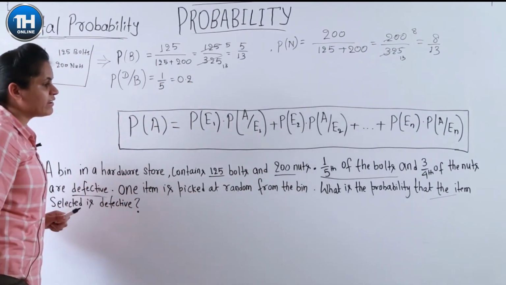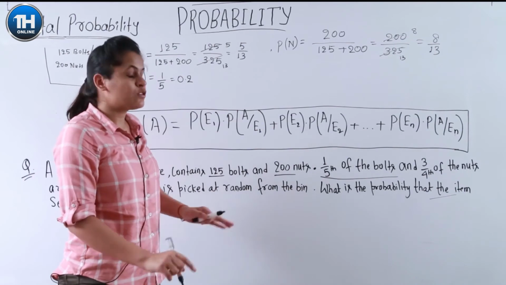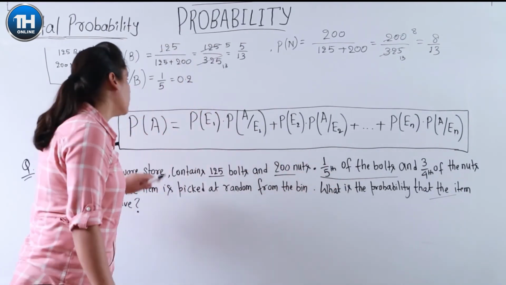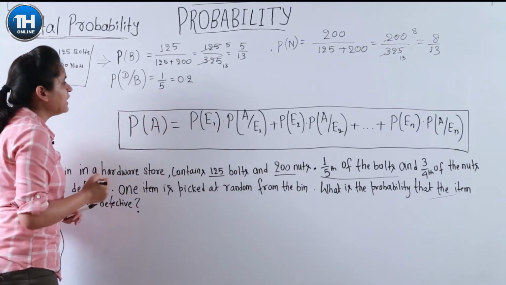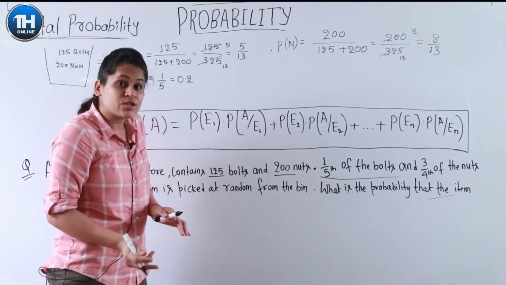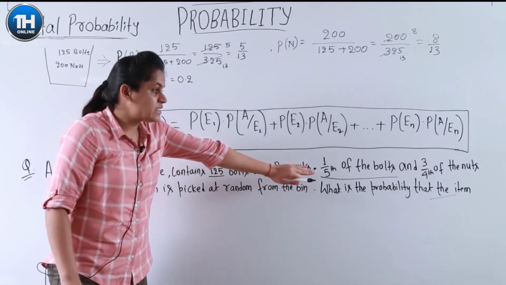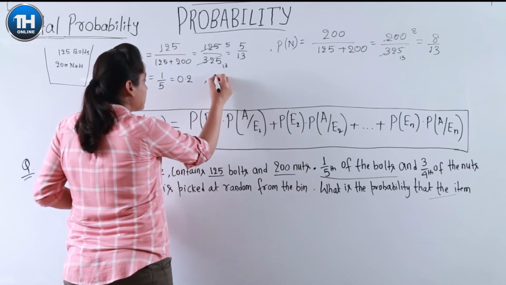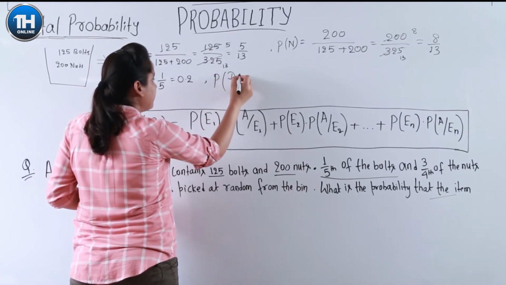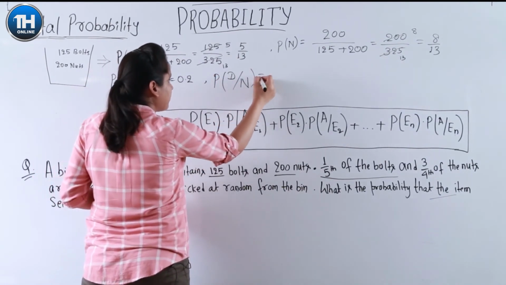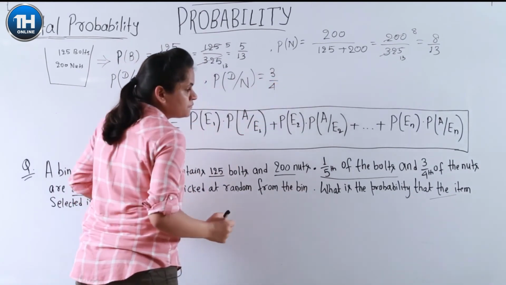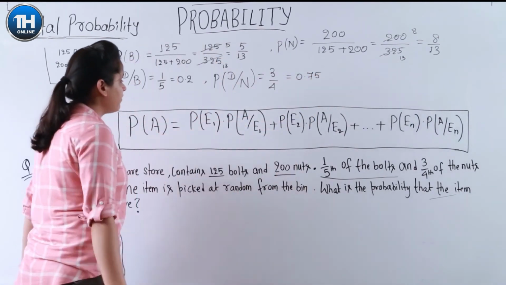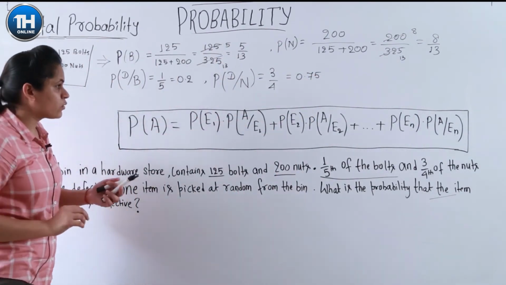This is already given in the question: if the item is a bolt, what are the chances of it being defective? 1/5. So this is the conditional probability that the item is defective when it is already given that it is a bolt, equal to 0.2. Similarly, the probability of the item being defective when it is a nut is given as 3/4, which is equal to 0.75.